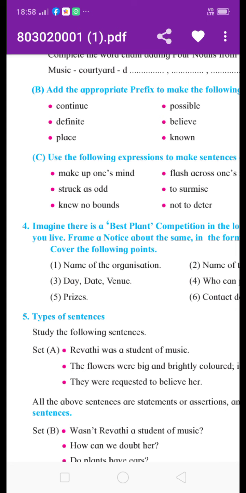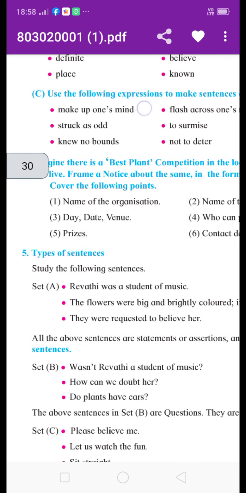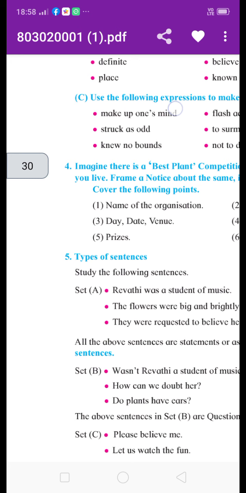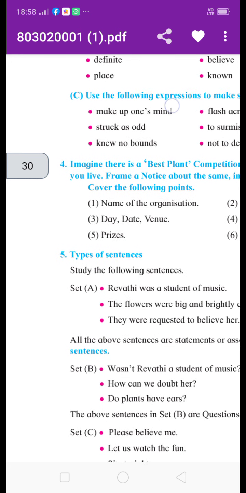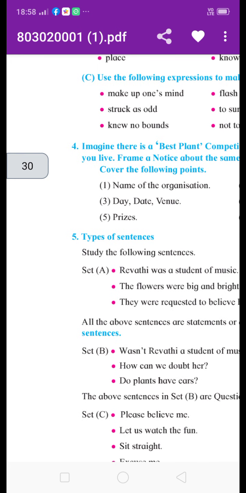There had been no limit for his eating. Understood? Like this you can make sentences for the others. Find the meaning of these words in the lesson, and write your own sentences. Then next, question number 4 is reduced from the syllabus. The next question we will learn in the next period.